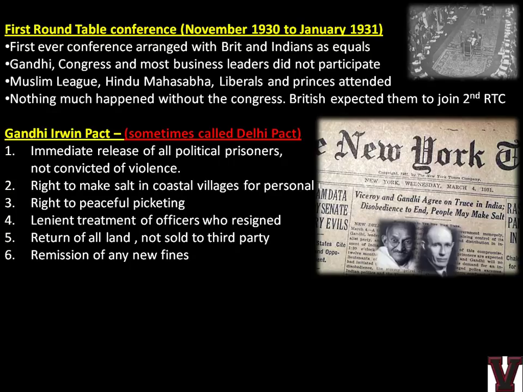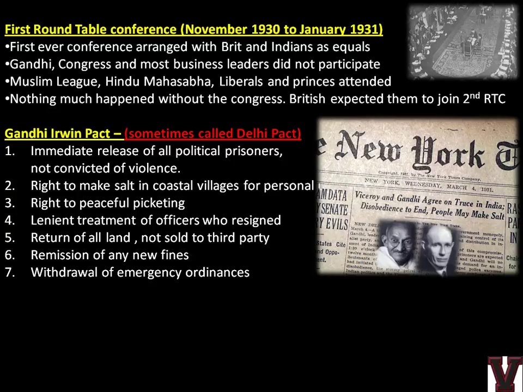Remission of any new fines. So unwanted fines should not be there. Withdrawal of emergency ordinances. So emergency conditions or the Viceroy's rule kind of thing should not happen, and everything should be withdrawn. So these were all the achievements of the Gandhi-Irwin Pact, and you should know all these 7 points. Please make a note of it.